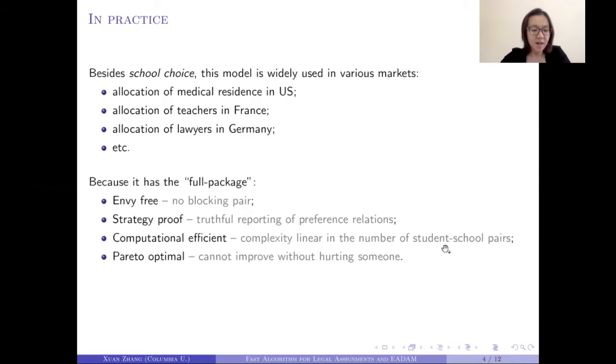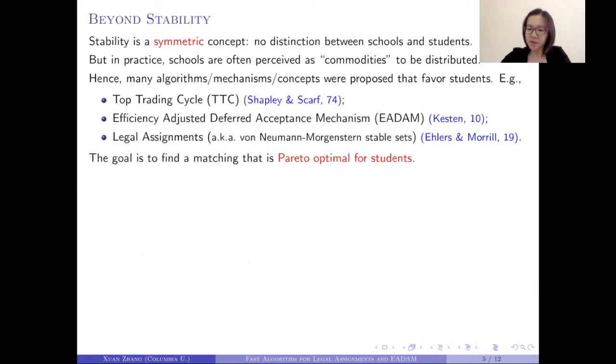Lastly, all stable matchings are Pareto optimal, meaning that if you want to improve for one agent in the market, you have to hurt someone else. But stability does have a couple of drawbacks. Note that stability is a symmetric concept, meaning that it puts no distinction between schools and students.